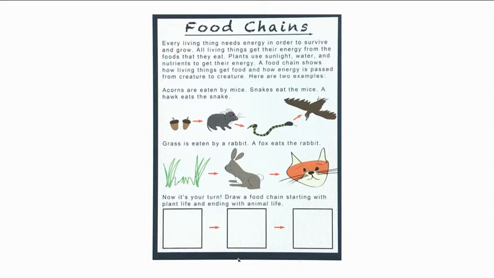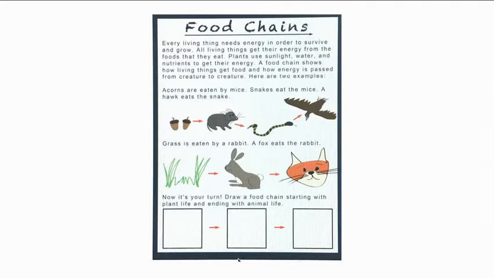So here are a couple of visual examples that I want you to look at. We start over on the left and you have the acorns, and those are the producers. Those grow, they make energy all on their own, and they fall on the ground. And then along comes a little mouse, and the mouse gets his nourishment and his energy from eating those acorns. And he moves along, and then along comes a snake, and the snake gets his energy by eating that mouse. They're passing their energy along. And then here comes the hawk, and the hawk eats the snake right there. And that's not the end of that food chain. The hawk also has a predator that could use him and his energy and take it along.